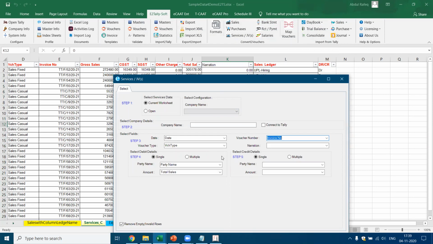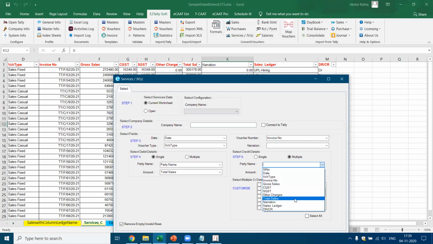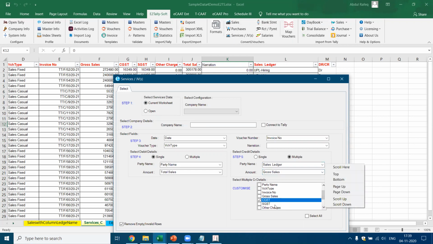This is pertaining to sales, which means I'm debiting the party. Corresponding credit, this is multiple. Here, I'm crediting the sales ledger. And the amount for this is available in the gross sales, 272, correct? Yes. Next, I have to select the CGST. Then I have to select the SGST and other charges.